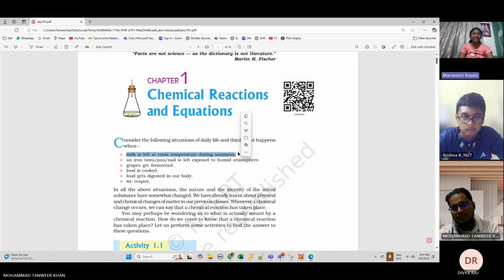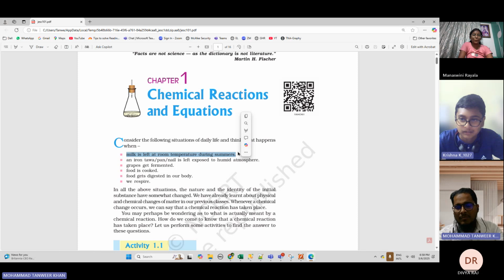Will it evaporate? The taste will be bad, right? Correct. It will not be fit for drink. So actually one chemical reaction is happening there.